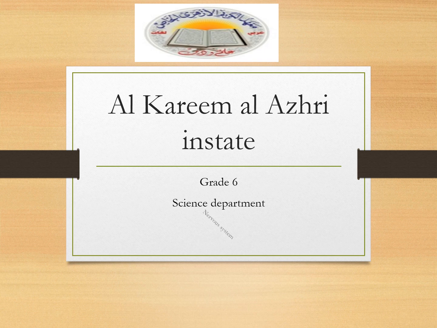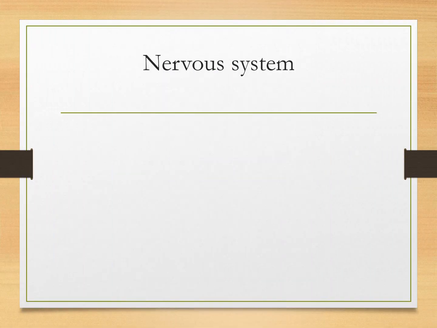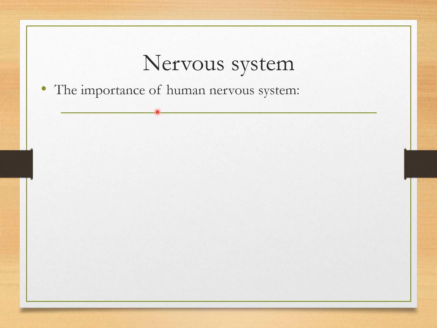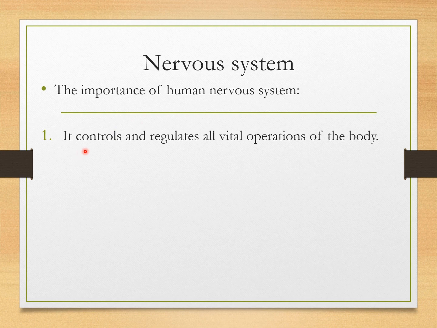Our lesson today speaks about the nervous system. First of all, we will mention the importance of the human nervous system. Number one, it controls and regulates. Regulates means organize all vital operations of the body. So number one, it controls and regulates all vital operations of the body.